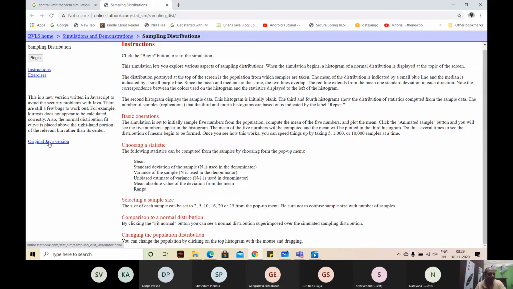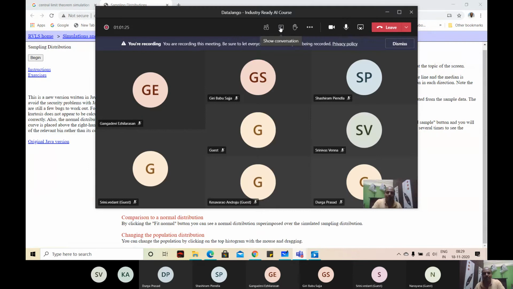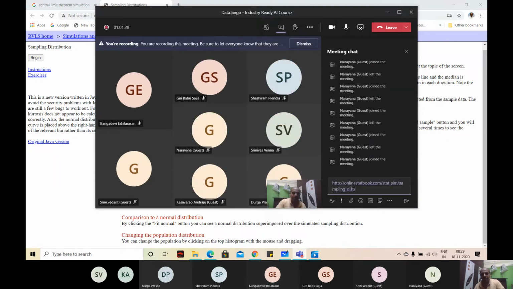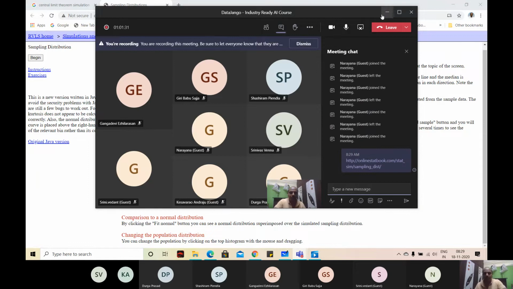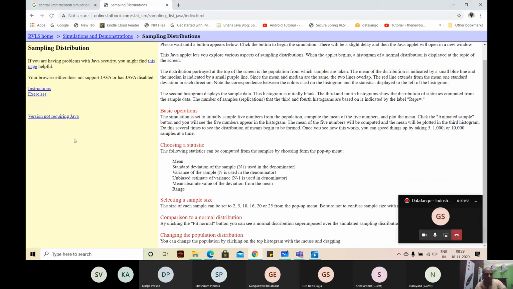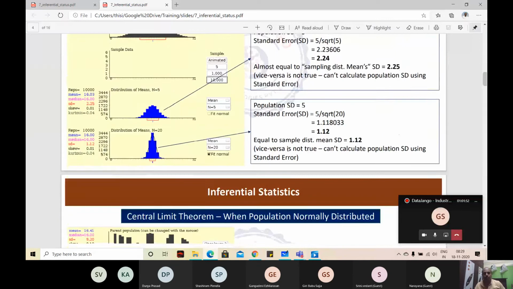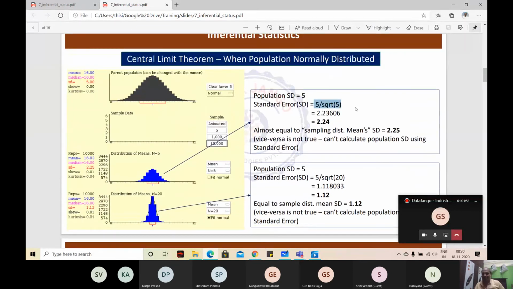So, the original Java version. You can download this and try to install it on latest machines, but it is not going to work on latest machines. So try to experiment with that. A version not requiring Java also is there. So you try to do that. I already did it, and this is the site. If it is running on a new machine, I'll change it.